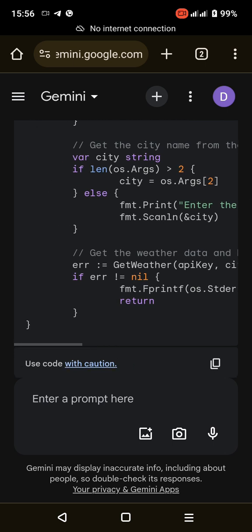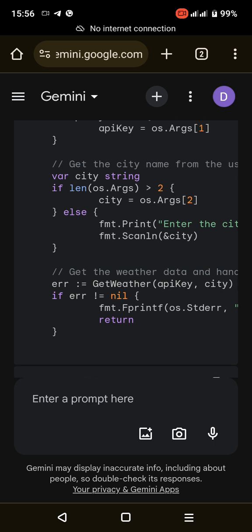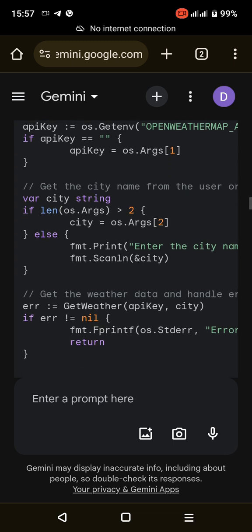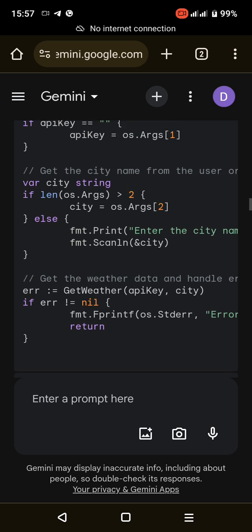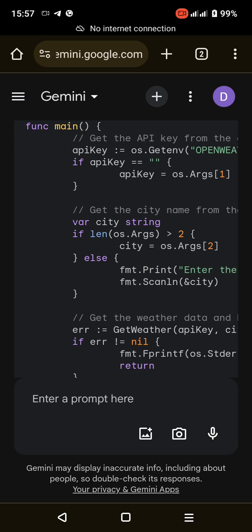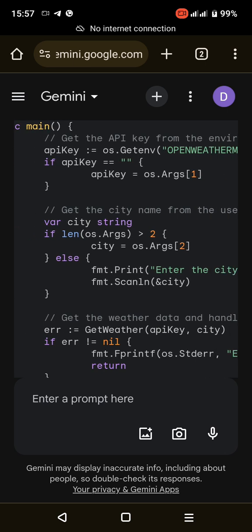If len(os.Args) is greater than 2, the city name is provided as a command line argument, and it assigns it to city. fmt.Print("Enter the city name: ") prompts the user to enter the city name if it's not provided as a command line argument. fmt.Scanln(&city) reads the user's input for the city name. err equals getWeather(apiKey, city) calls the getWeather function with the API key and city name. If err not equals nil checks if there was an error in fetching the weather data and prints an error message if it occurred.